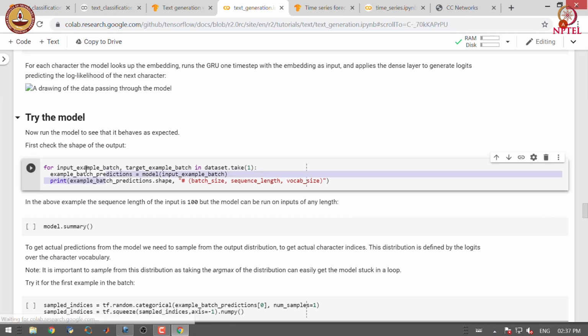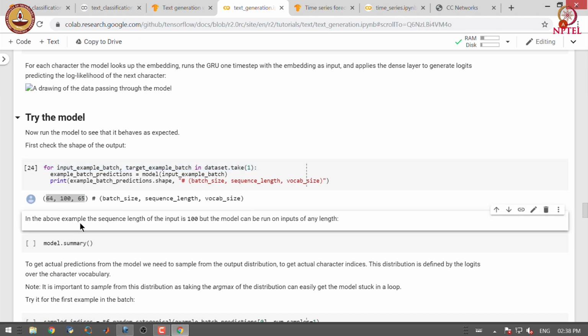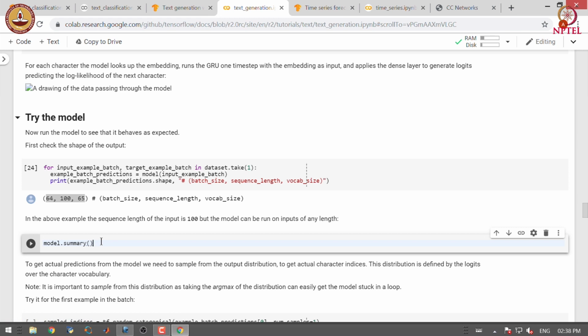Let us try the model. Let us check the shape of the output. In this case you can see that we have a 3D tensor with shape 64 by 100 by 65. Here 64 is the batch size, 100 is the sequence length, and 65 is the size of the vocabulary. In the above example, the sequence length of the input is 100, but the model can be run on inputs of any length.